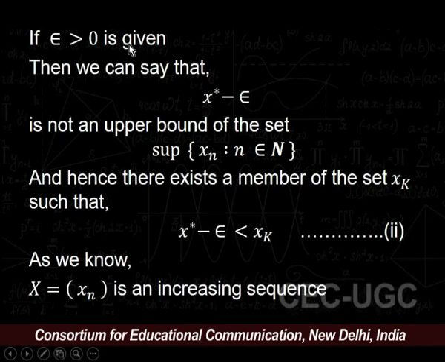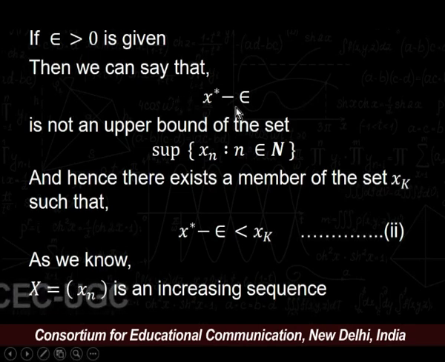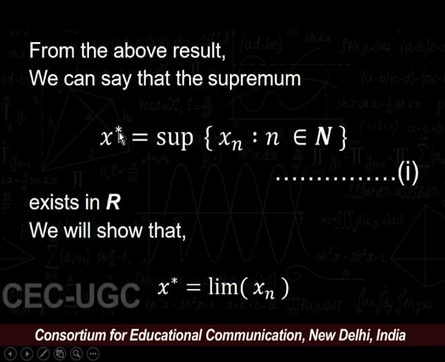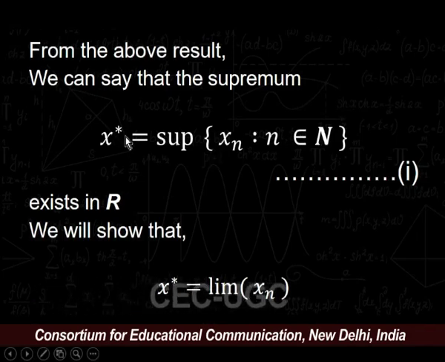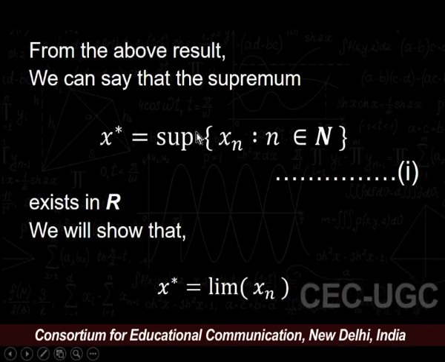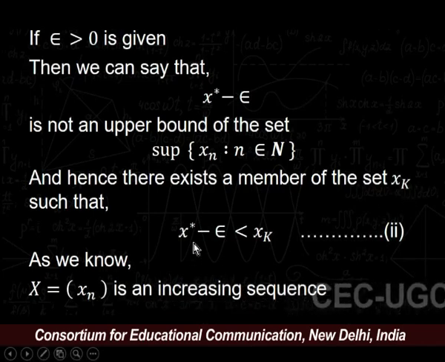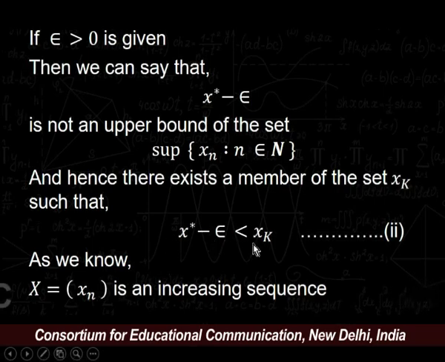If epsilon greater than 0 is given, then x star minus epsilon is not an upper bound of the set {xn : n belongs to N}, because x star is the supremum. So, x star minus epsilon cannot be the supremum for this set. Hence, there exists a member of the set, say xk, such that x star minus epsilon is less than xk. Say this is our equation number 2.